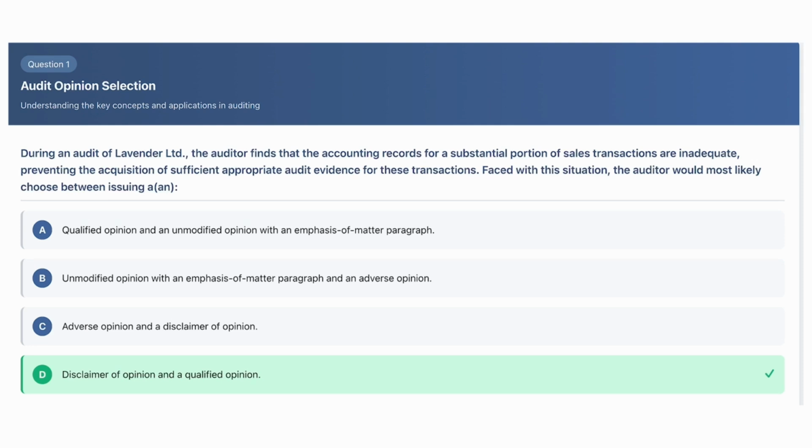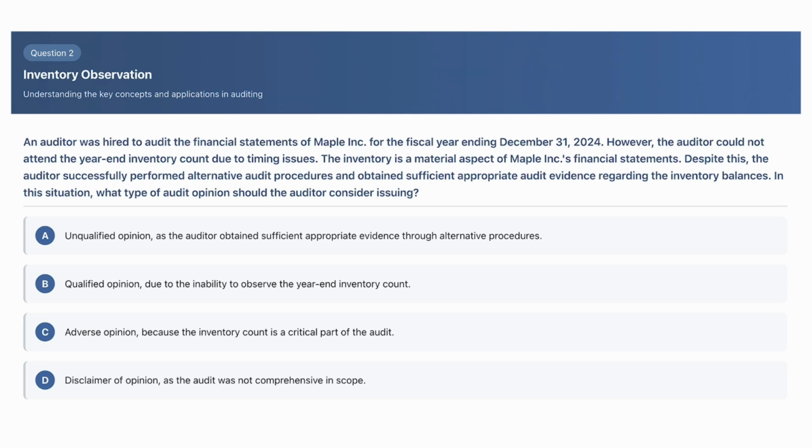This next question is about performing alternative audit procedures. In this situation, what type of audit opinion should the auditor consider issuing? An auditor was hired to audit the financial statements of Maple Inc. for the fiscal year ending December 31st, 2024. However, the auditor could not attend the year-end inventory count due to timing issues. The inventory is a material aspect of Maple Inc.'s financial statements. Despite this, the auditor successfully performed alternative audit procedures and obtained sufficient appropriate audit evidence regarding the inventory balances.